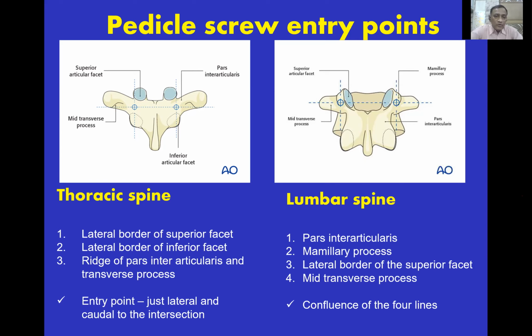In thoracic spine, how do you decide the entry points? There's the lateral border of the superior facet, the lateral border of the inferior facet, the pars interarticularis and the transverse process. Entry point is just lateral and caudal to the intersection of all these 4 lines. In lumbar spine, you have to identify the pars interarticularis. This is pars interarticularis. This is the mammillary process. This is the transverse process. So mid transverse process line, and this is the superior facet. So lateral border of the superior facet. So the confluence of all these 4 lines is the entry point.